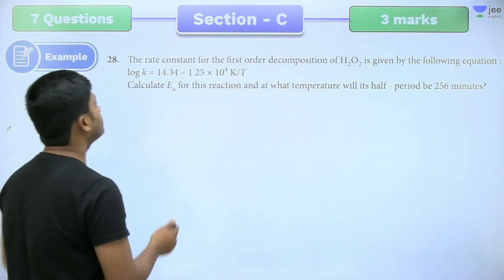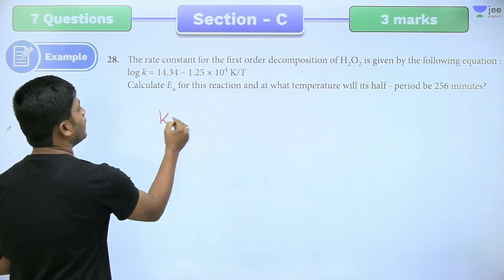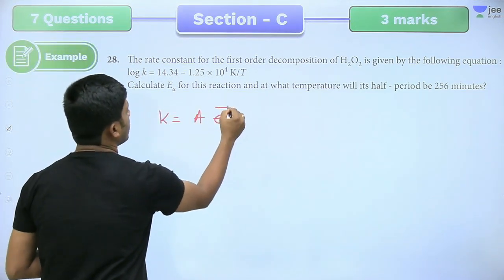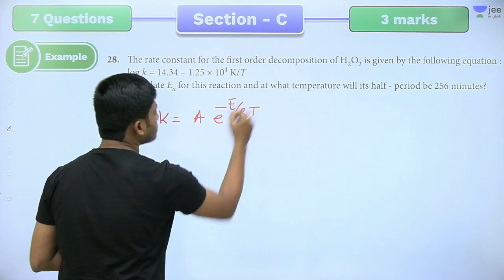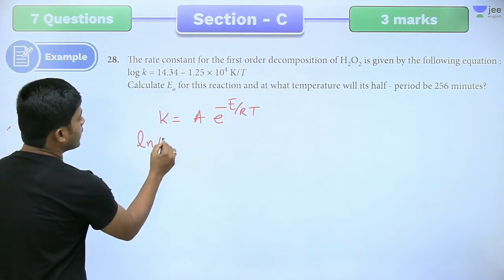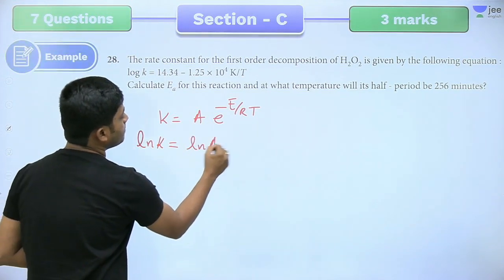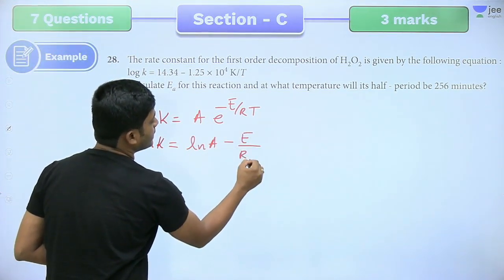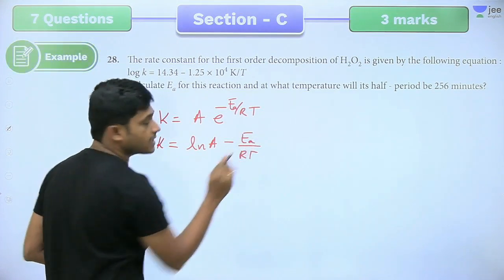How do we solve this? k equal to A e power minus E by RT. If we take natural logarithm, ln k equals ln A minus E by RT. Here Ea we write as activation energy.